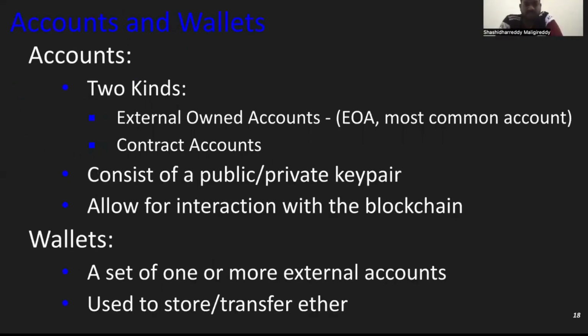The accounts and wallets of Ethereum. We have 2 kinds of accounts in Ethereum: the externally owned accounts, EOA, which are the most common accounts, and the contract accounts. An account consists of a public and a private key pair, allowing interaction with the blockchain. Wallets are a set of one or more external accounts used to store or transfer coins from one account to another easily.